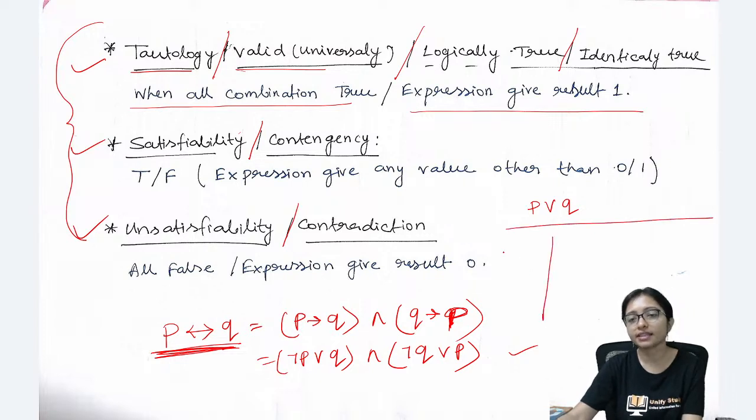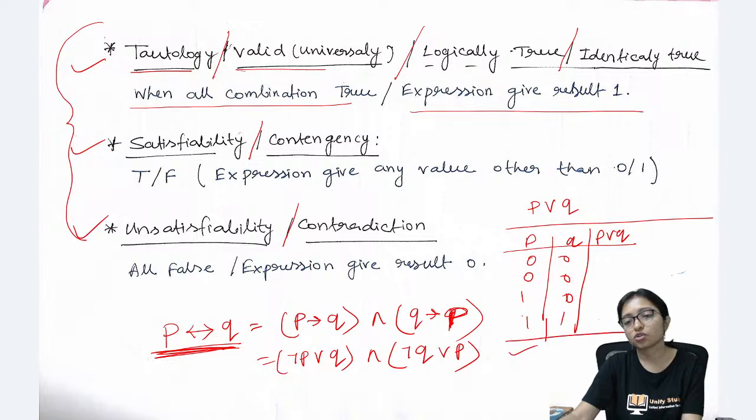Either I can take the PQ truth table and P or Q. What will happen? 0 0, 0 1, 1 0 and 1 1. So P or Q, what is happening? This is 0, all others are 1. Is this stuck? No, right? No, it's not stuck.